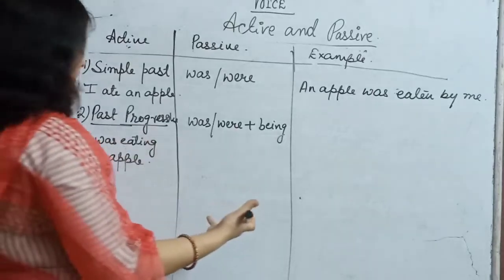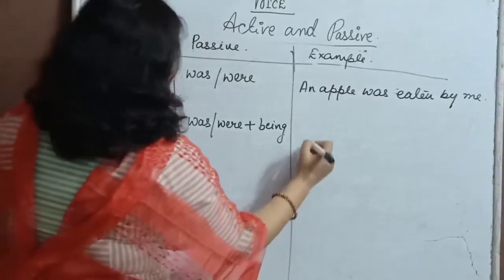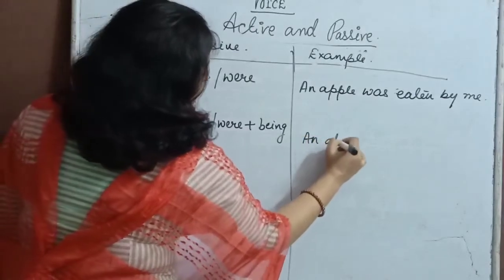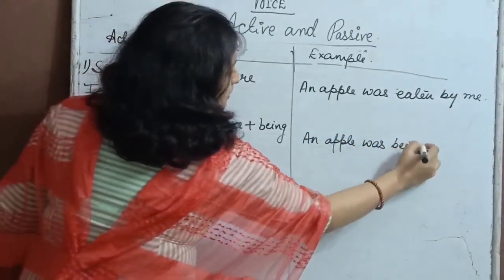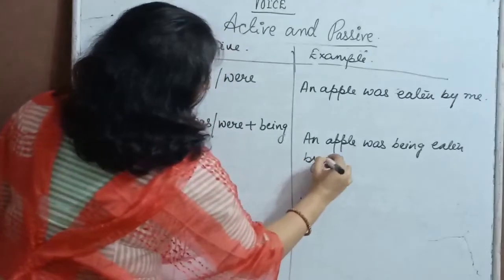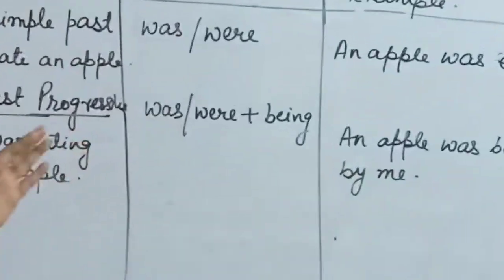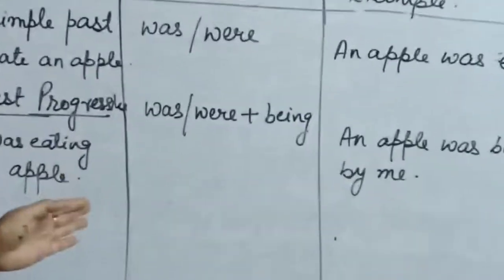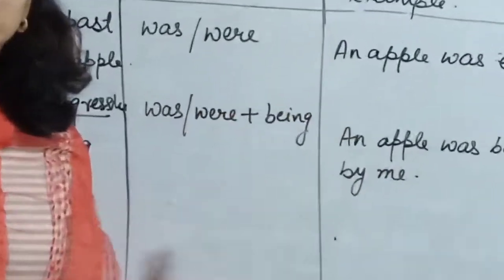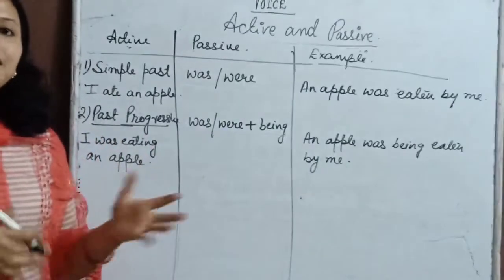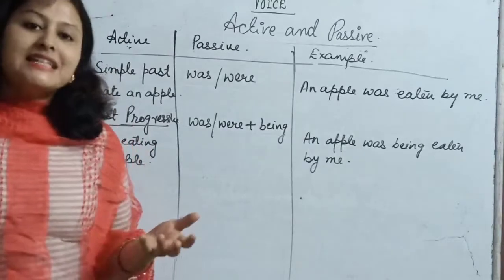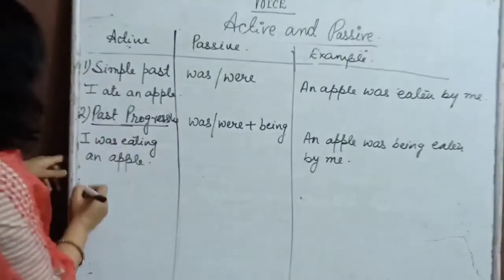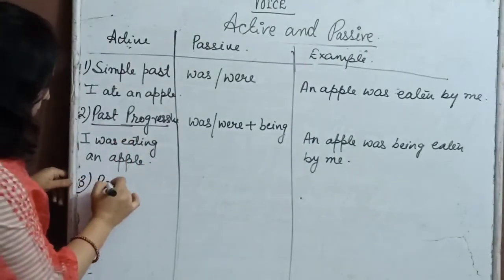And now how will it be changed into passive voice? An apple was being eaten by me. This is how it will change. You can see in all the passive forms, the doer is coming at the end and the receiver of the action is coming at the very beginning of the sentence. Okay. So next is our past perfect.